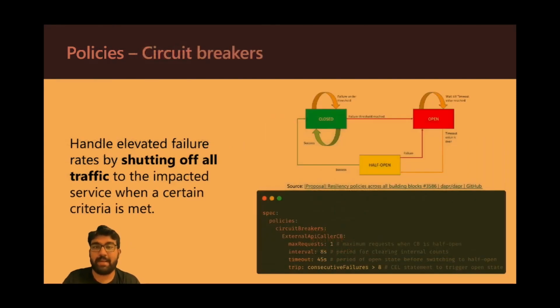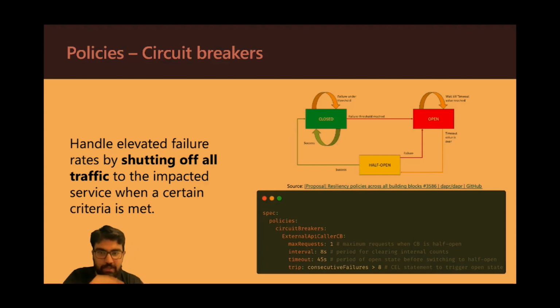Okay, Dapper also supports circuit breakers. On the right side, there's a state diagram of how the circuit breaker functions. It's straight out of the GitHub proposal. You can go and have a look at it for yourself. In the last example that we saw, when the Contoso API was not at all working, the availability API was continuously making calls to the Contoso API, and the whereby API was making calls to the availability API again and again, although it was failing. In such elevated failure rate scenario, it is better to turn off the traffic to the impacted service, and once the impacted service is back healthy again, we can turn it back on.